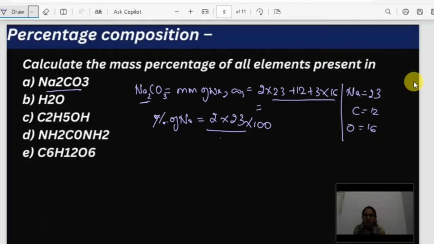If we solve this, we are going to get a value: 46 plus 12 plus 48, which gives 106.